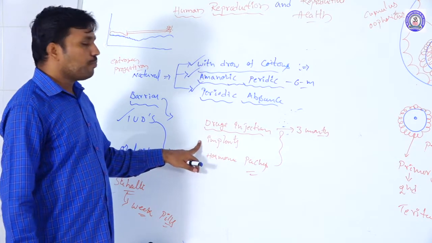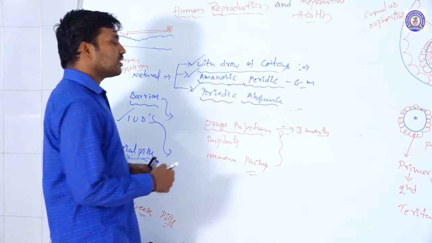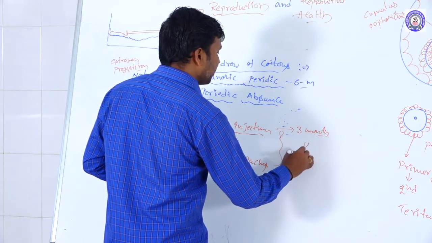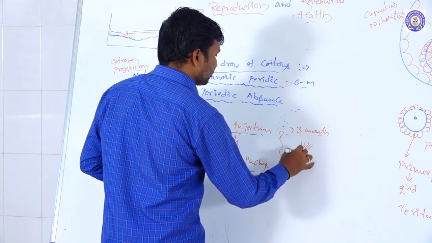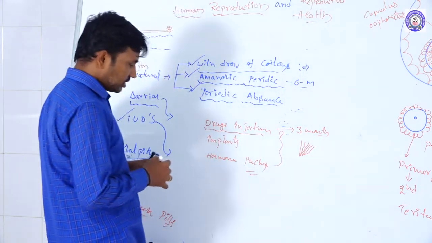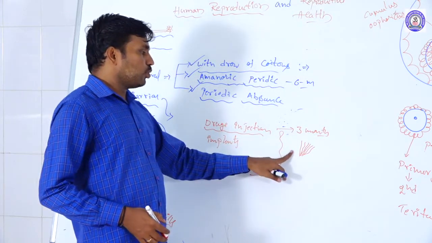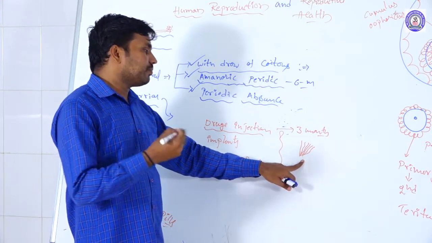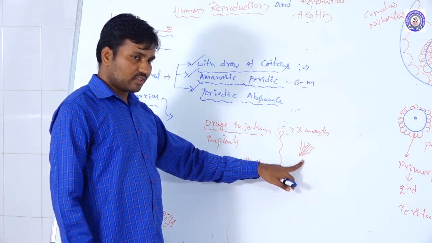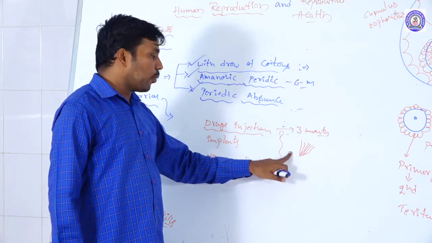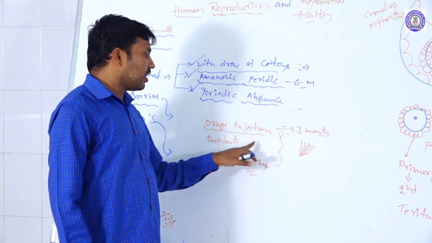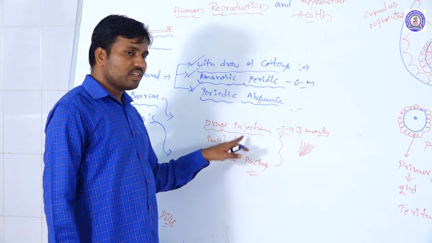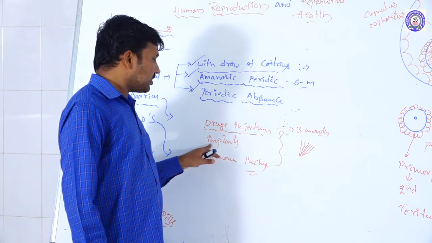Like that, we also use implants. Smaller matchstick-like implants are placed, and from there progesterone and estrogens are secreted in small quantities. But at the time of ovulation, the ovum is not able to be fertilized by the sperm. So these are also implants.